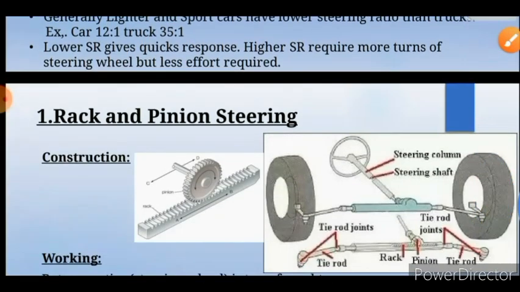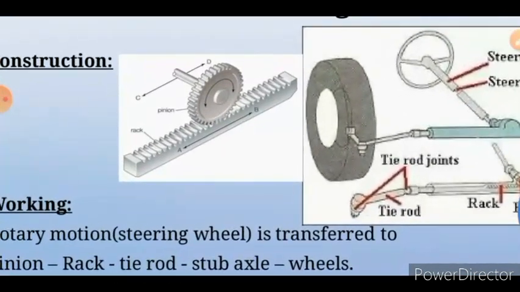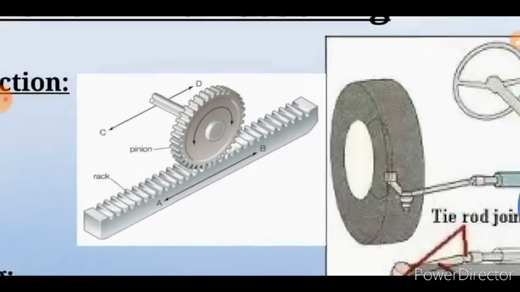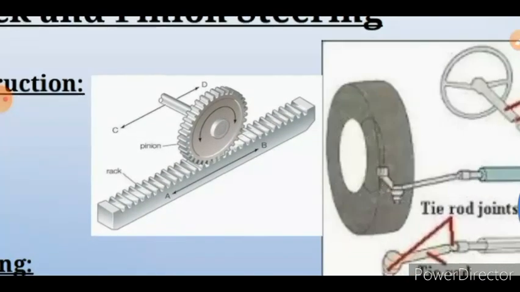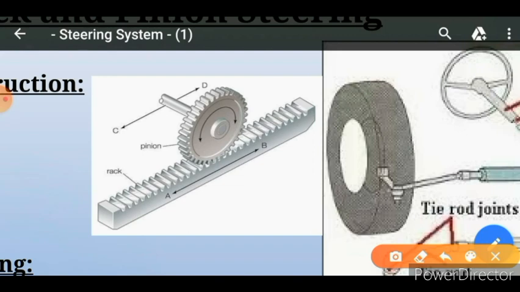Now we will see the details of the rack and pinion type steering system. Before understanding the rack and pinion type steering system, we must understand the mechanism of rack and pinion. Here you can see two components. One is horizontal, here, called the rack.